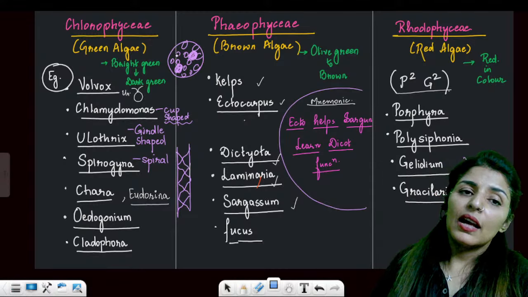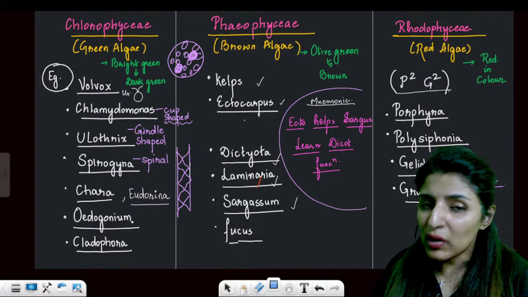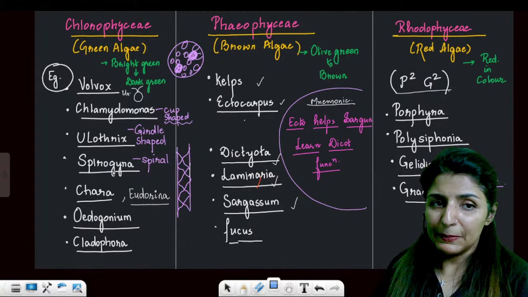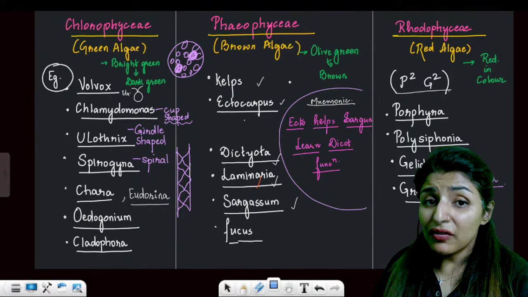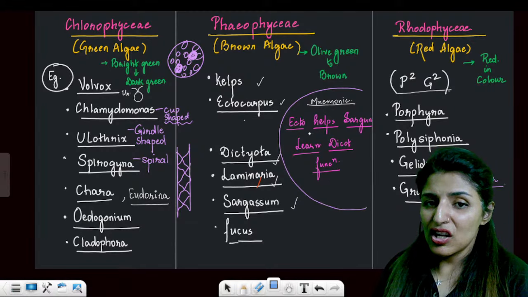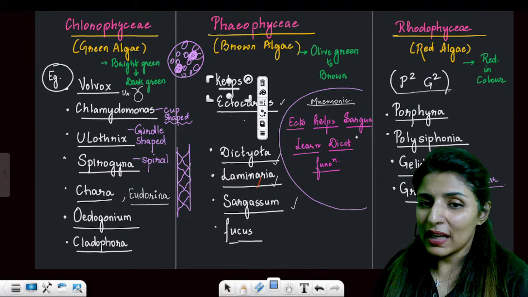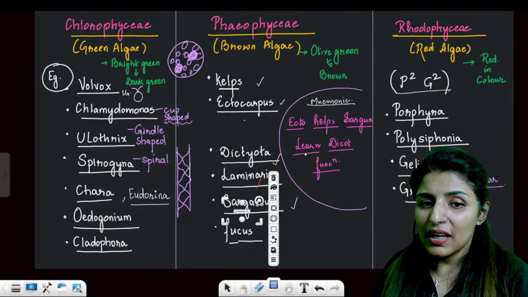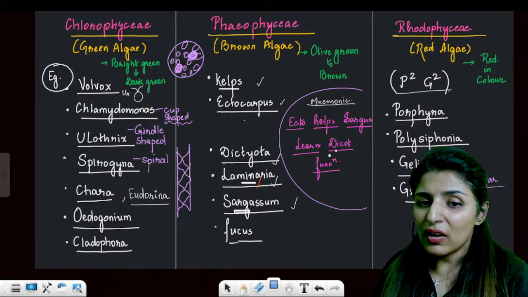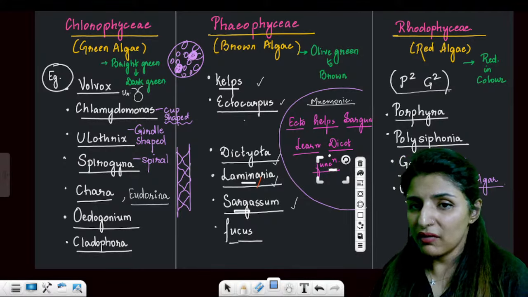Now listen. We have three types of algae: chlorophyceae, phaeophyceae, and rhodophyceae. You have to remember, and the way to remember is here. See, the mnemonic for phaeophyceae: Ecto Helps Sargon Learn Dicot Function. So Ecto is Ectocarpus. From Helps you have to remember kelps. Sargon is Sargassum, Learn is Laminaria, Dicot is Dictyota, and Function is Fucus. Okay, will you be able to learn?